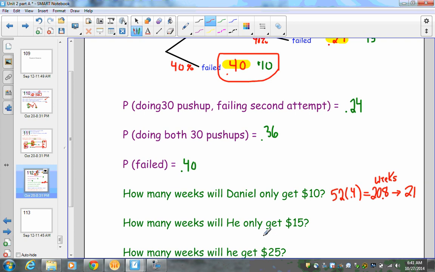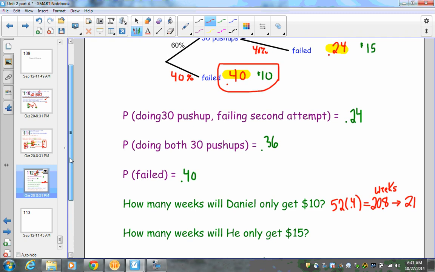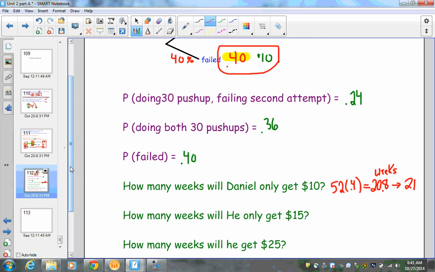How many weeks will he only get $15? Well, doing $15 is 24%. So once again, 52 weeks out of the year times 0.24, when I multiply this together, I'm going to get a decimal, 12.48, which I'm just going to round down to 12 weeks.